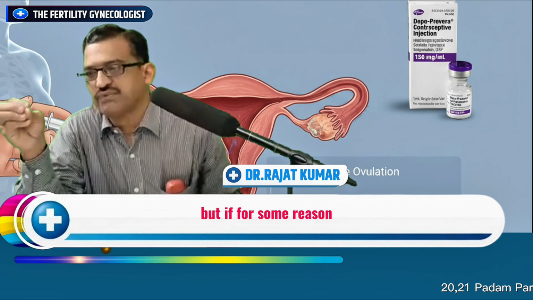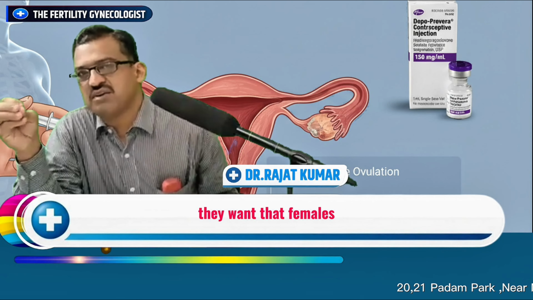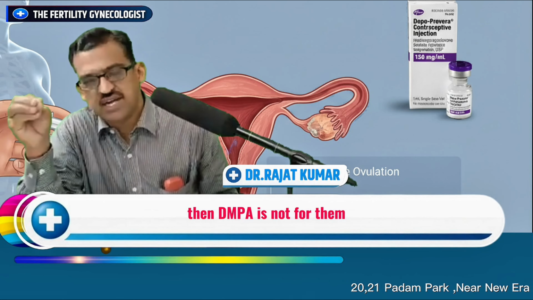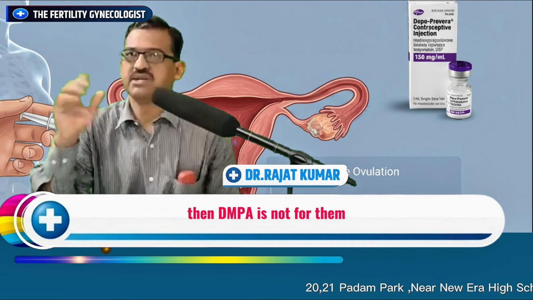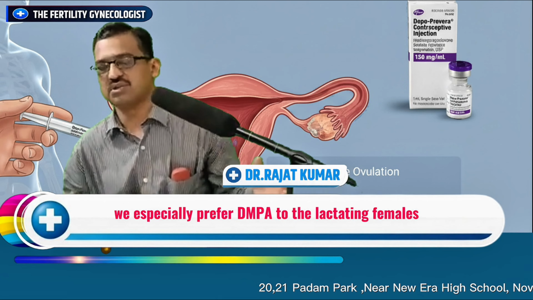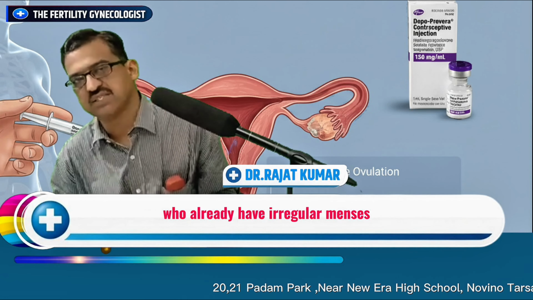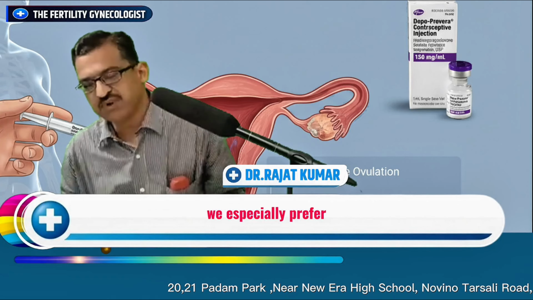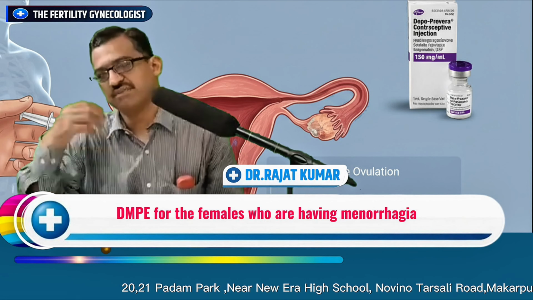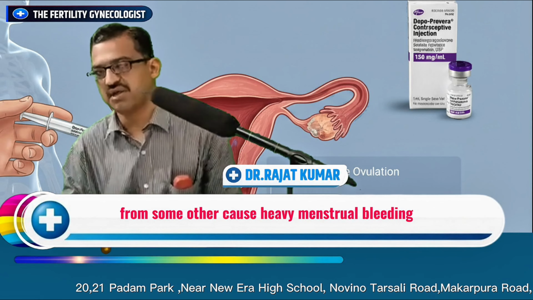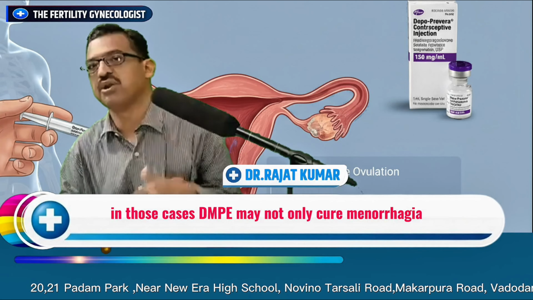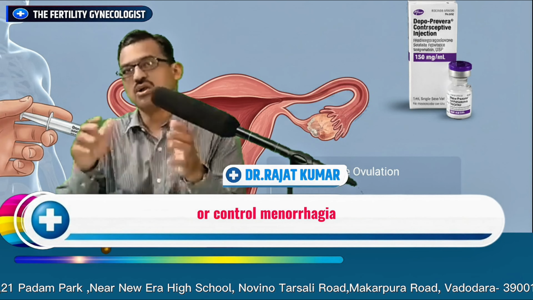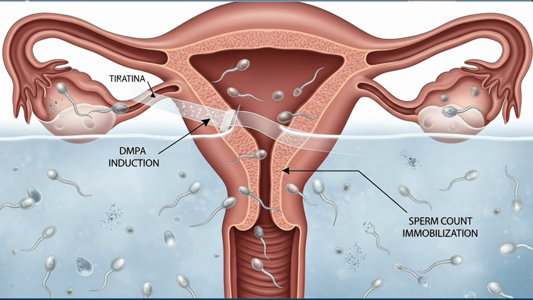But if for some reason females who desire contraception want regular periods, then DMPA is not for them. We especially prefer DMPA for lactating females who already have irregular menses, and for females having menorrhagia from some other cause, heavy menstrual bleeding. In those cases, DMPA may not only control menorrhagia, but it may also act as a contraceptive measure.